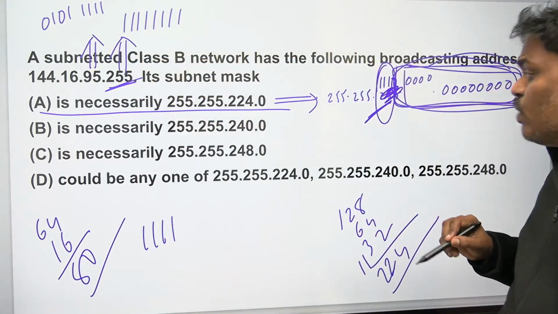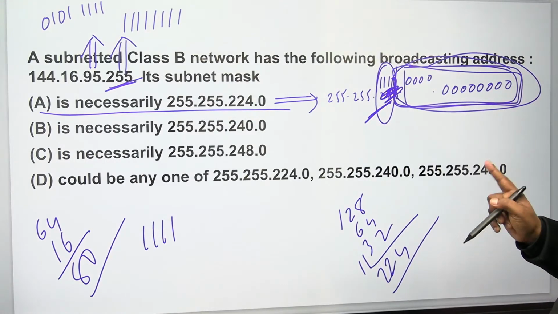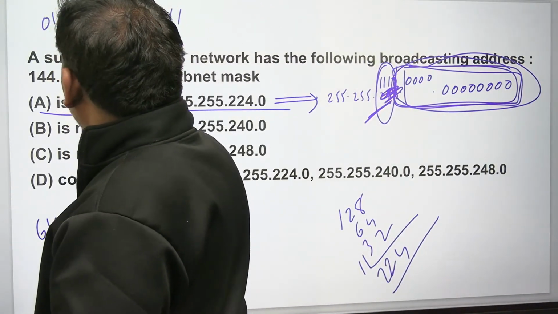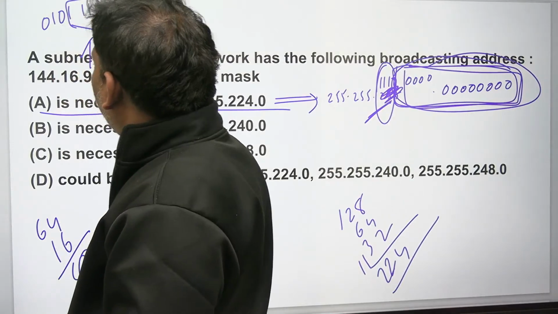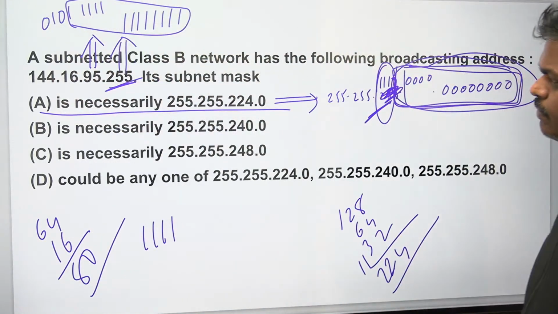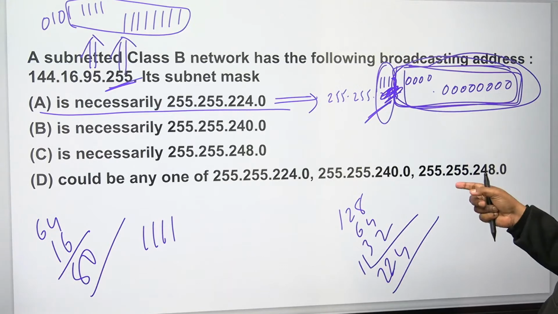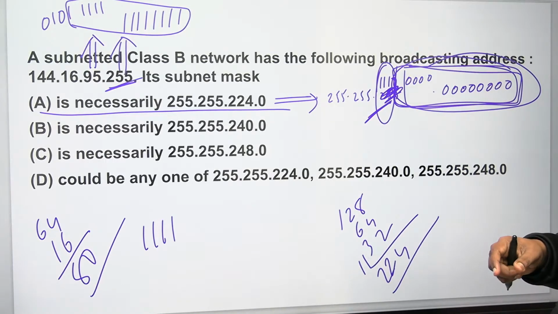Now listen, according to option A, the last 13 bits should be ones. 8 plus 5, the last 13 bits are ones. Yes, perfect. So option A can be the answer. What is it asking? A subnetted class B network has the following broadcasting address. Its subnet mask is... If option A is correct, the last 13 bits, 8 plus 5, should be ones. Yes, it looks like that. Fine, option A looks correct.